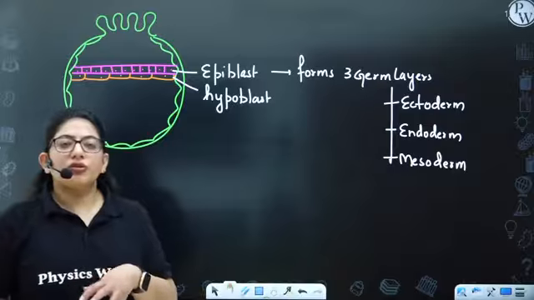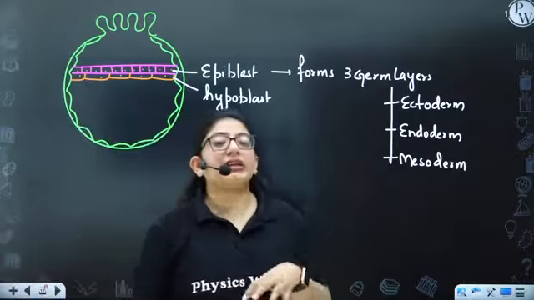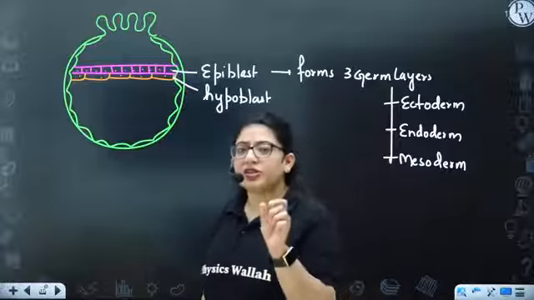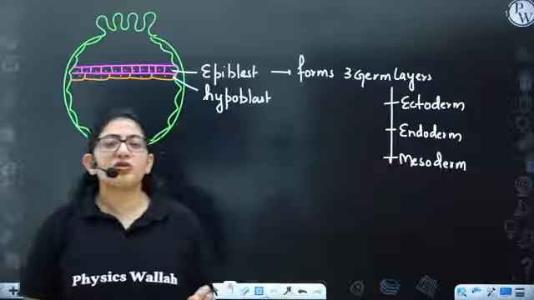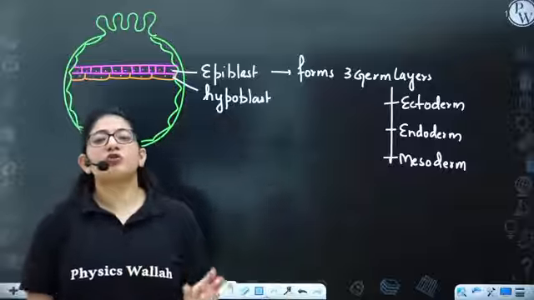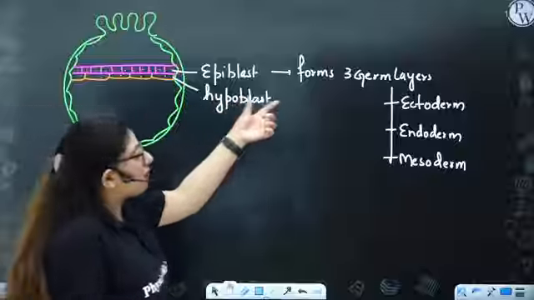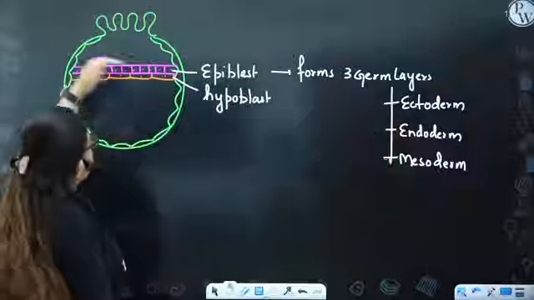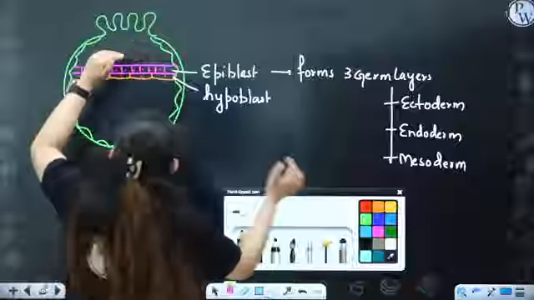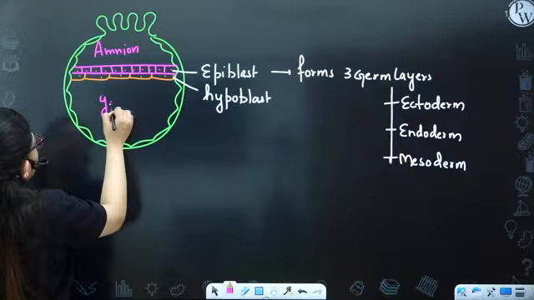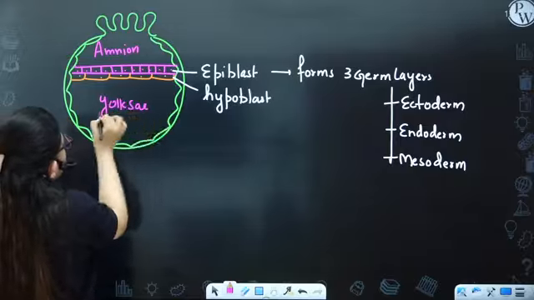So you also know from all these three germ layers, the entire embryo is formed. All the body structures are formed. So if a question arises, out of which layer, the epiblast or hypoblast, the entire embryo's body is formed, you will say that's the epiblast, because it gives rise to three germ layers. Whereas the above cavity will lead to the formation of amnion, and the lower one will form yolk sac.